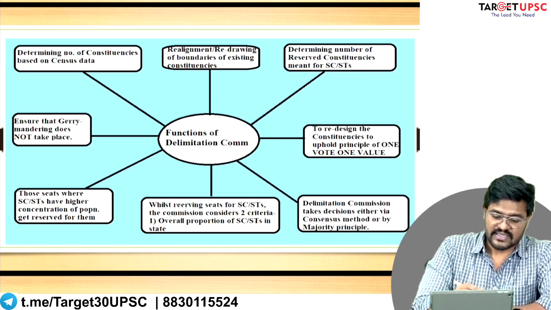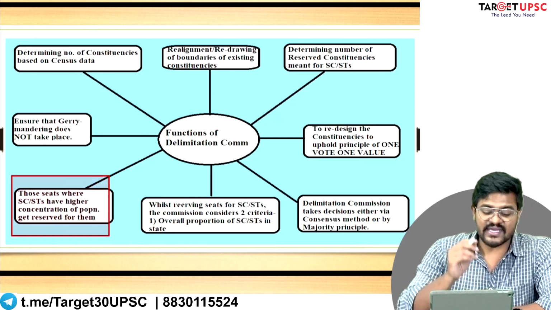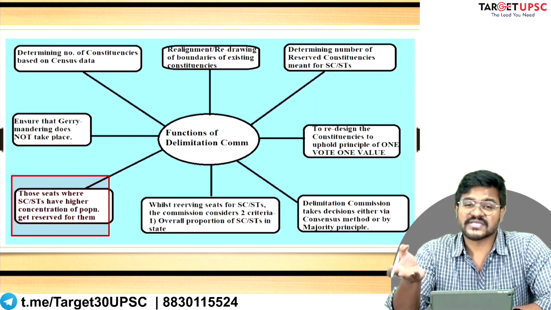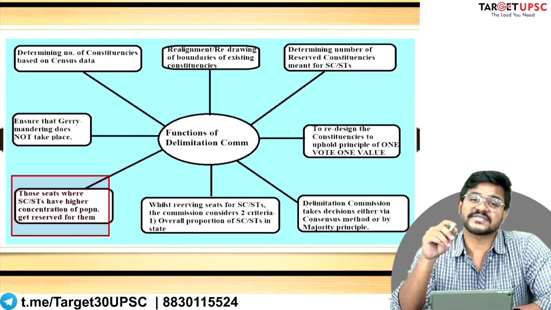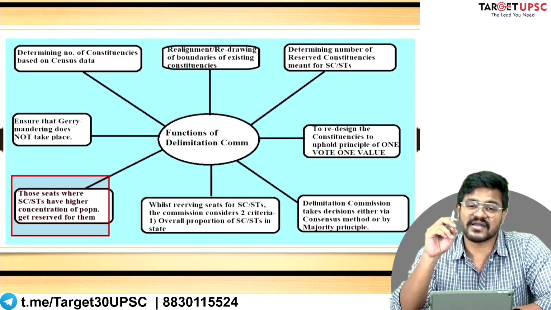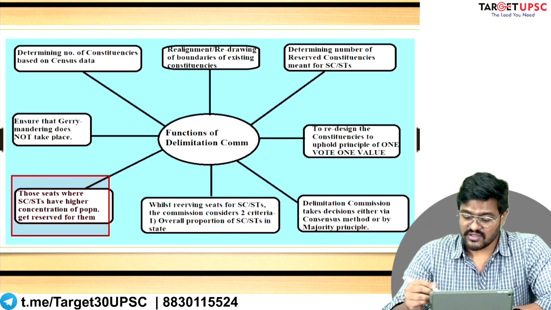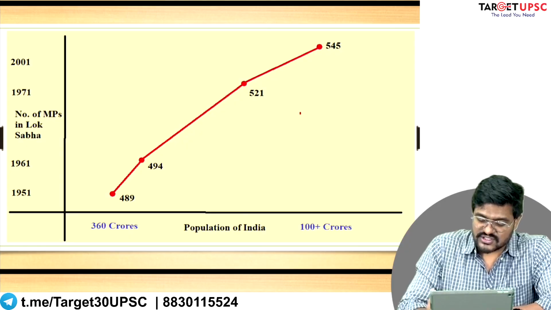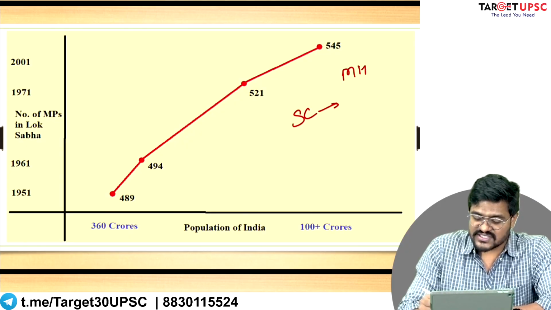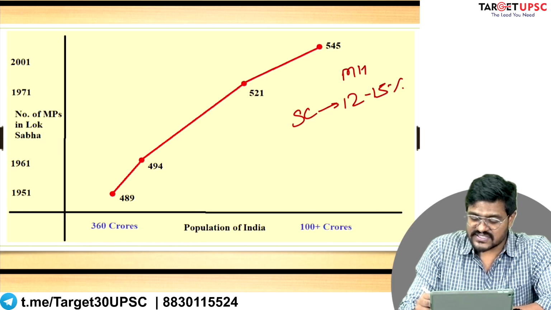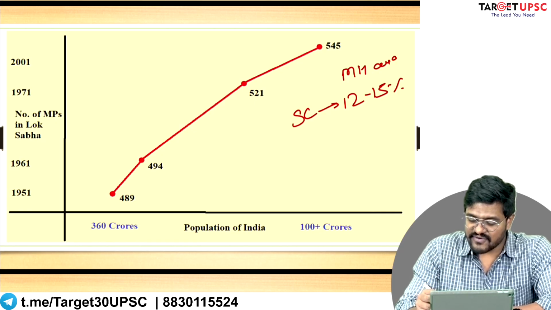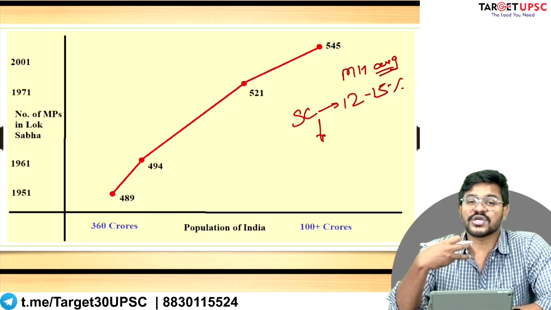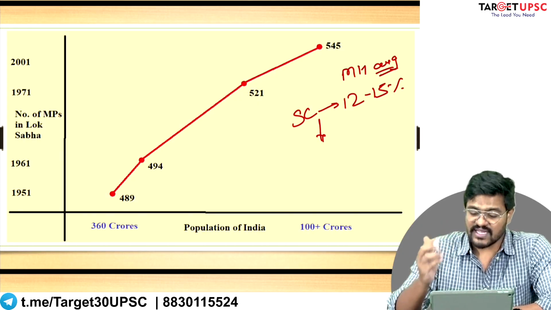Seats that have a higher proportion of the population that is either Dalit or tribal are designated as reserved category seats. Why is this the case? The average scheduled caste population in the state of Maharashtra is something between 12 to 15%. However, there are certain seats where the proportion of scheduled caste voters is much more than 12 to 15%.